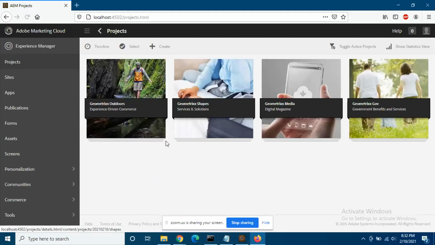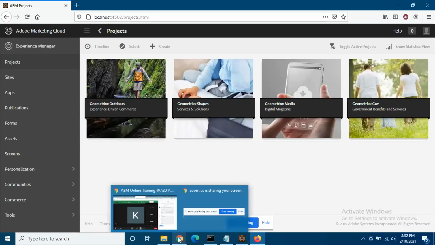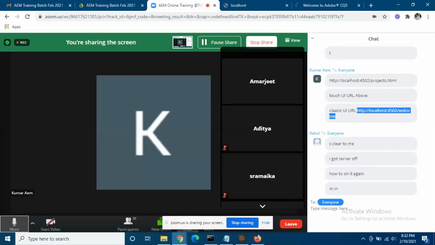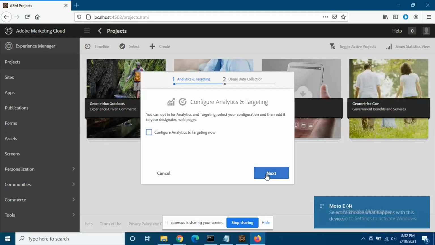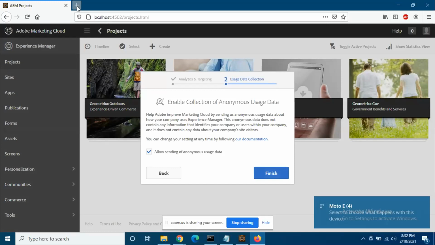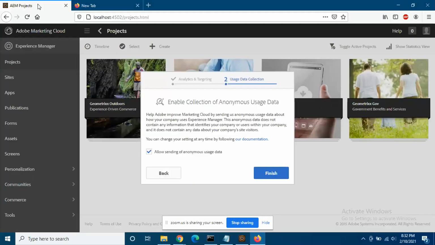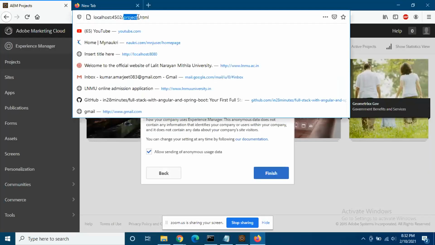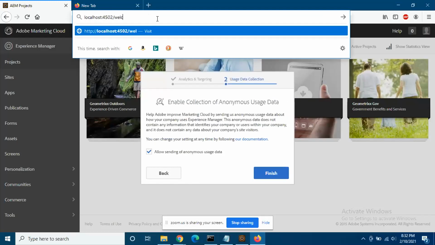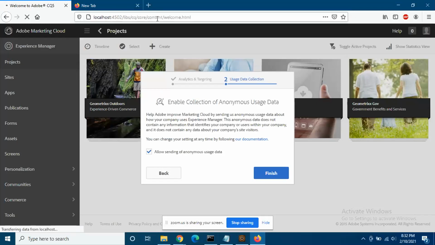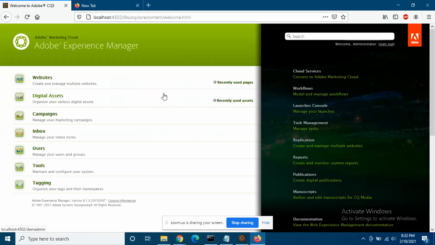So guys, now you can see this screen, right? This is called Touch UI. Now, how do you go to the classic UI? Instead of projects.html, type welcome. So remove projects.html. In the same screen, just remove projects.html and type welcome. Okay. This is your classic UI.